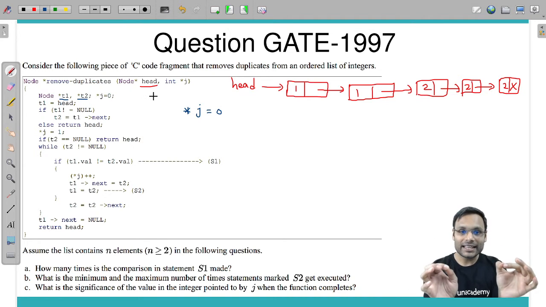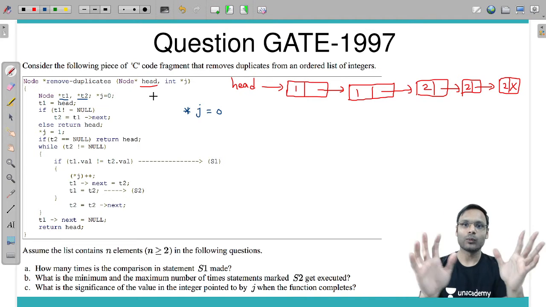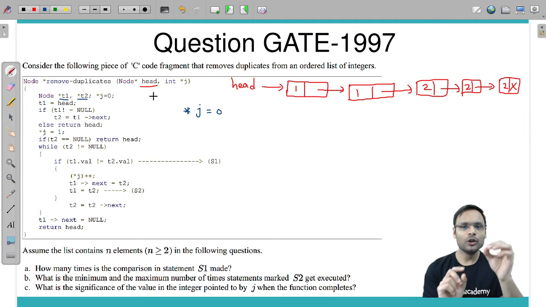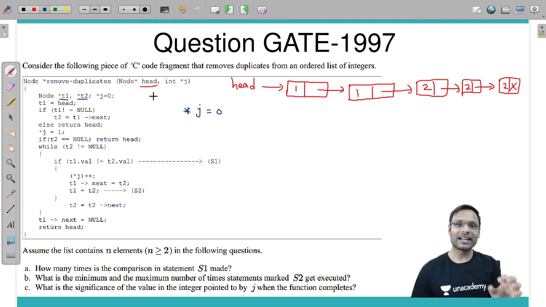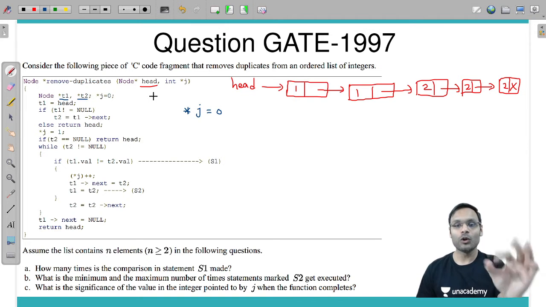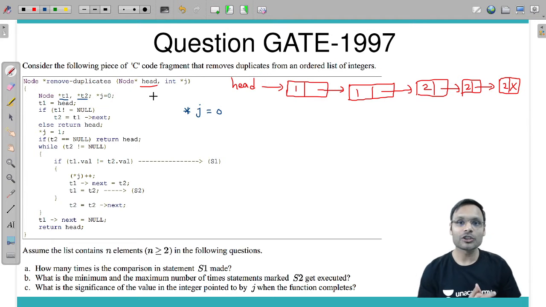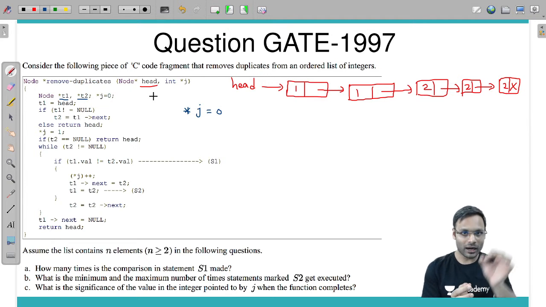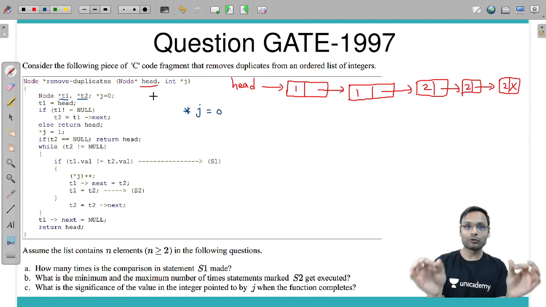The easiest and always effective, most efficient method to solve any programming question is to execute the statements one by one. Take one statement. I know you guys are at least that intelligent that you can understand the meaning of that statement. That will be more than enough to understand the entire program. You don't have to understand the logic of the program. If you can run the program statement by statement, that will be enough to get the answer.